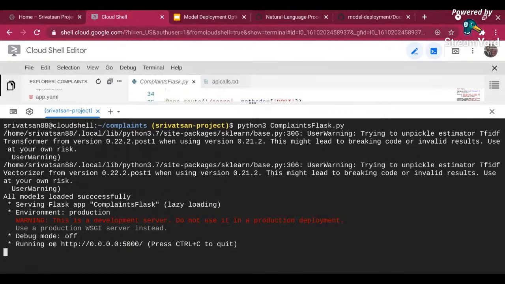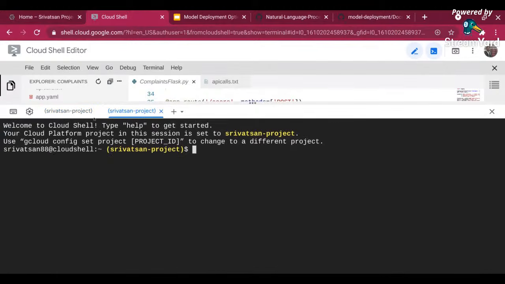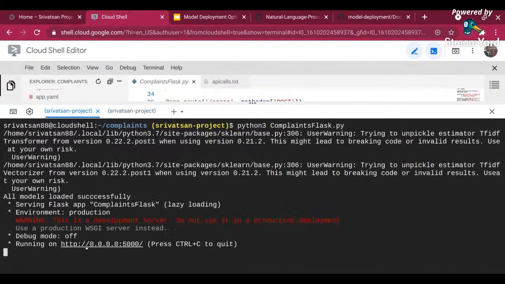Now you can see the Flask app is up and running. It's running on port 5000. There is a problem with running Flask standalone, which I will come to. Flask is not production ready, but for now, yes. Let me open another tab, and in that tab I'm going to call this deployed Flask app running on localhost 5000. I'm going to pass a text object, and then I'm going to see the result.